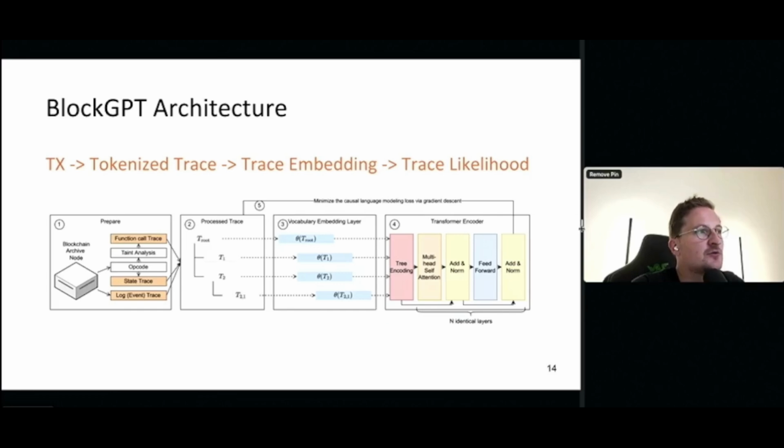So if you want to go a little bit more on the technical side, you can think of the pipeline as follows. So we have a prepare step, right, where we have a blockchain archive node. We get the opcode, we get the state trace, we get the function trace, we get the log trace. We combine all of these into a process trace. Then we have an embedding layer, and then we have a transformer encoder, right? So this is roughly the architecture on a bit more technical side.